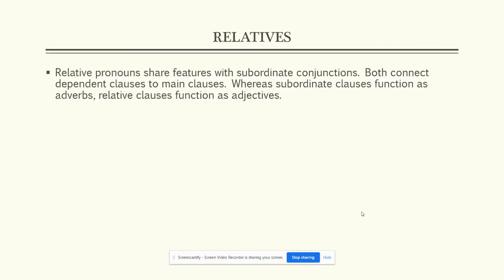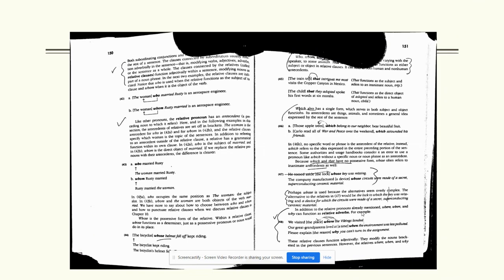Now we're going to look at relative pronouns. They share features with subordinate conjunctions, but subordinate conjunctions are adverb clauses. Relative clauses are adjective clauses. Both connect dependent clauses to main clauses. Okay, here's some examples.